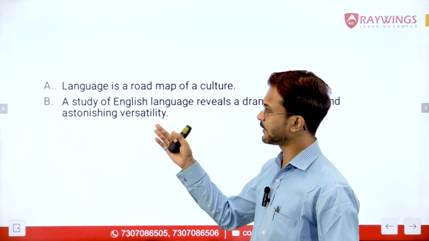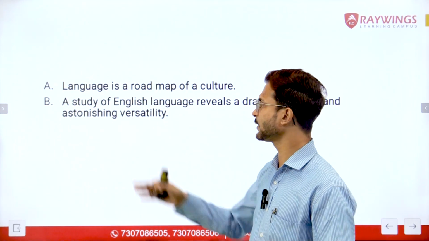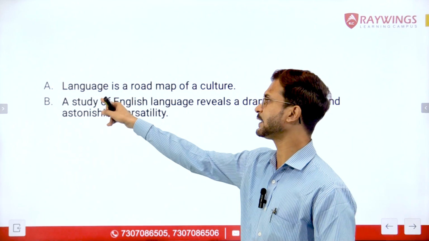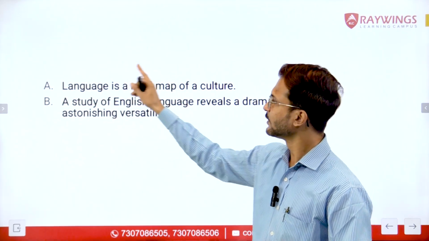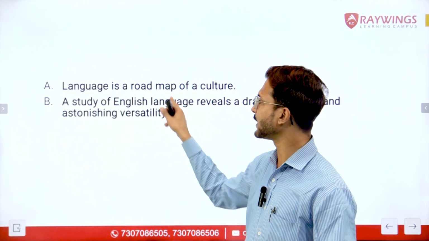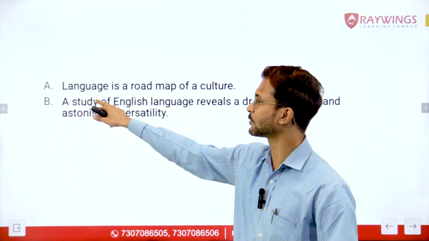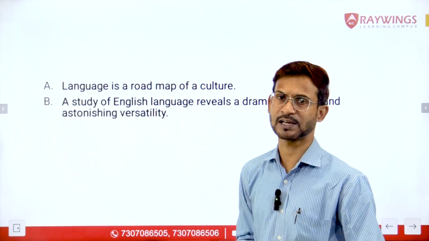Next, if we compare with the other concept, that is general to specific, we look at both these statements and the same keywords are there, language and English language. This is general information compared to this one, because here we are talking about language and here we are being more specific, talking about English language.